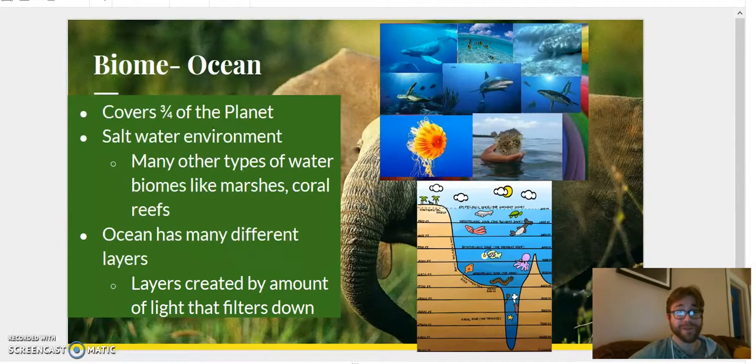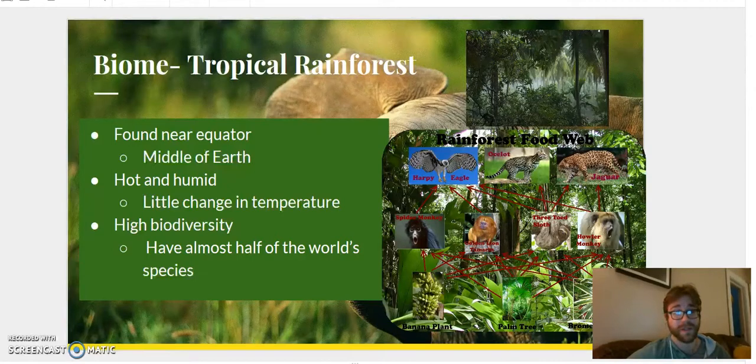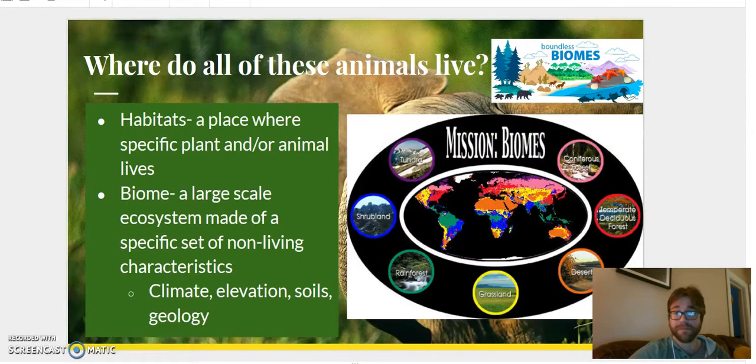Alright, so before we start going over those biomes, let's go over two important definitions. Habitats and biomes. A habitat is a place where a specific plant or animal lives. It's not going to be large scale. A habitat is more focused on where one animal or plant is living and its surroundings.